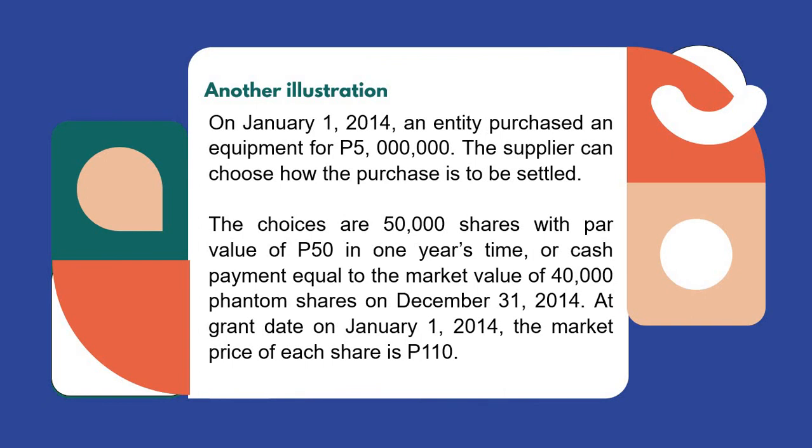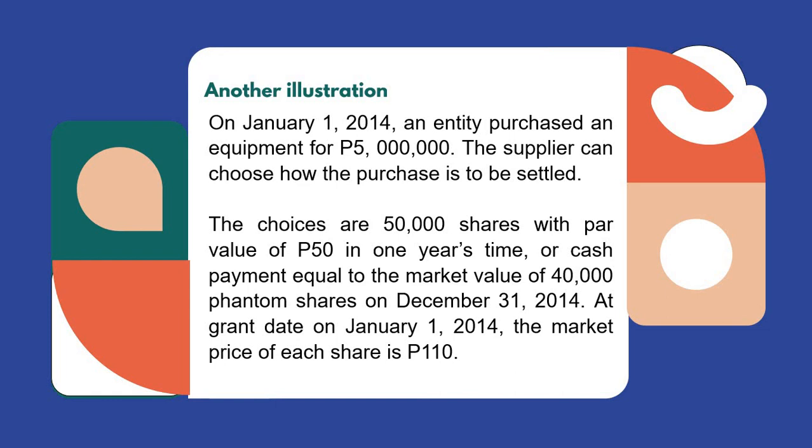So let's have another illustration. On January 1, 2014, an entity purchased an equipment for 5 million. The supplier can choose how the purchase is to be settled. The choices are 50,000 shares with par value of 50 in 1 year's time, or cash payment equal to the market value of 40,000 phantom shares on December 31, 2014. At the grant date on January 1, 2014, the market price of each share is 110.